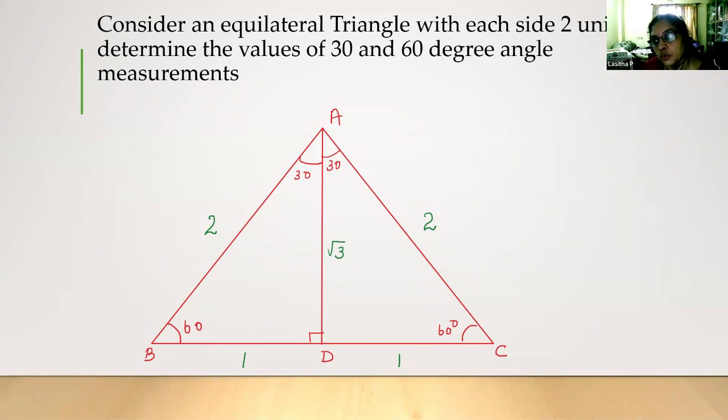Once they know sine and cos, they can write the tan, and any other trigonometric values as well, because they know they are the reciprocals. So in that way we are introducing it here.